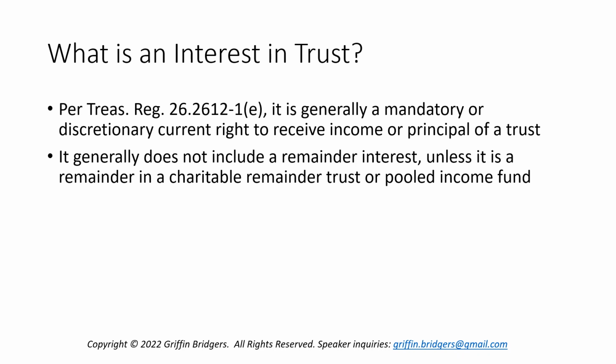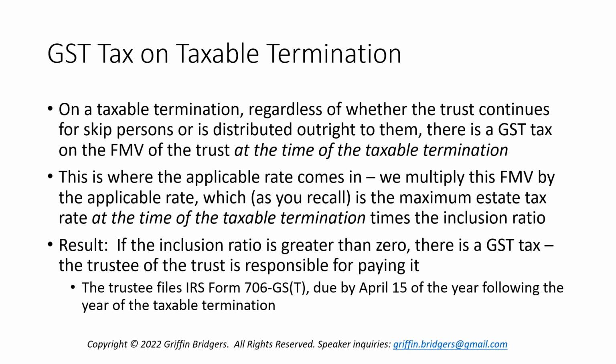However, there's an exception to that rule where a remainder interest or a termination thereof does potentially create a taxable termination in the context of a charitable remainder trust or a pooled income fund. We won't dive into that because that's a little bit too in the weeds, but with a taxable termination, why do we care? What's the GST tax implication here? Well, at the time of a taxable termination, regardless of whether the trust continues on for skip persons or is distributed outright to them at the time, then there is a GST tax on the fair market value of the trust at the time of the taxable termination.